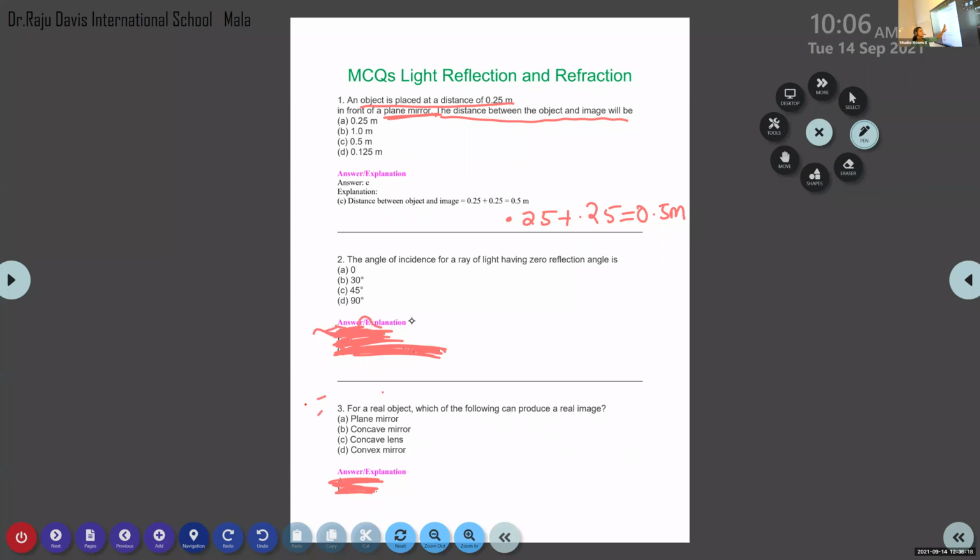If the reflecting angle is 0, the incident angle is also 0, according to the second law of reflection.